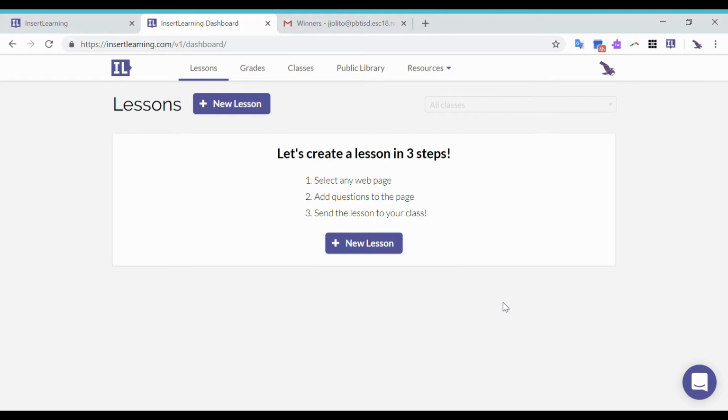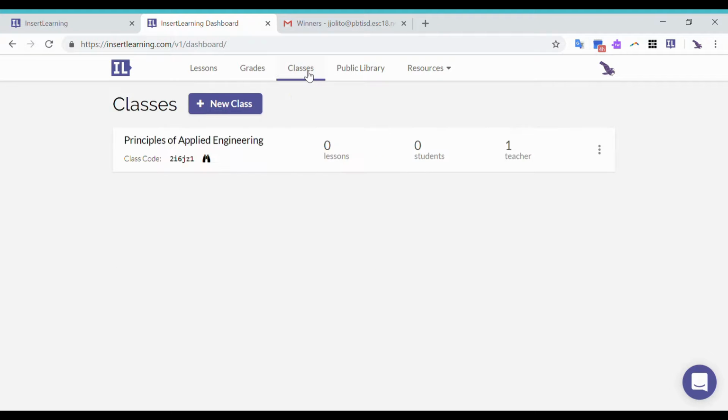Now, just one thing to keep in mind, even though it asked us to set up one class, which in this case I created Principles of Applied Engineering, I can actually make more classes. All I have to do is click on Classes and add new class. So for example, if I had an ELA1 and ELA2 class and I wanted them to have different web pages to work on today, I can assign one of the web pages for ELA 1 and a different web page for ELA 2.